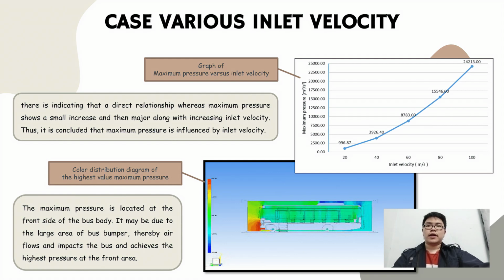So from the graph we can see a direct relationship. The maximum pressure shows a small increase along with the increasing inlet velocity. The figure below shows the color distribution diagram of the higher value of maximum pressure. From the diagram, we can also see the maximum pressure is located at the front side of the bus body. It may be due to the large area of the bus bumper. So air will fall and impact the bus and achieve the higher pressure at the front area.